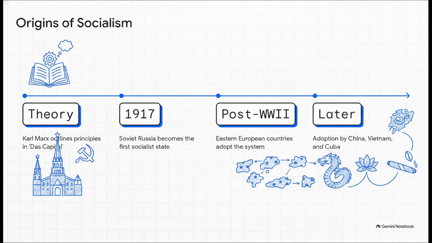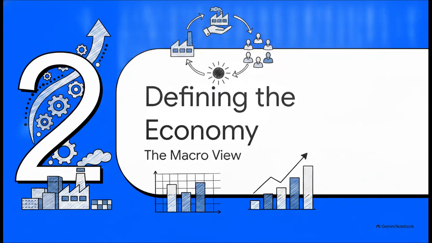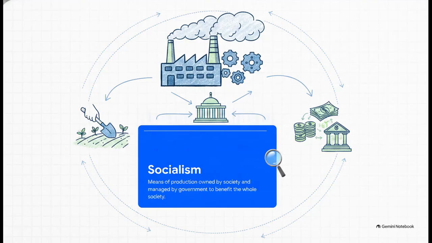After World War II, most Eastern European countries adopted the system, and while it eventually collapsed in many of those initial nations, the source notes that the socialist framework was later adopted and continues to be maintained by countries like China, Vietnam, and Cuba. Section 2. Defining a socialist economy, the macro view. So, what does this actually look like? Well, here's the textbook definition provided by our source.